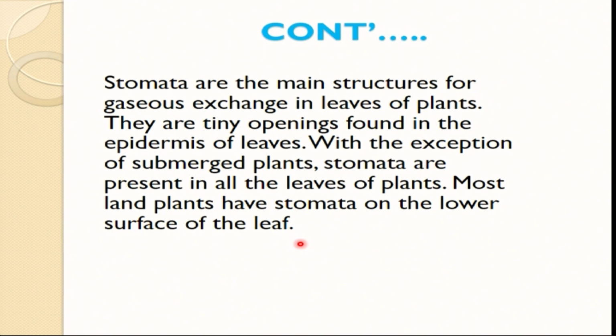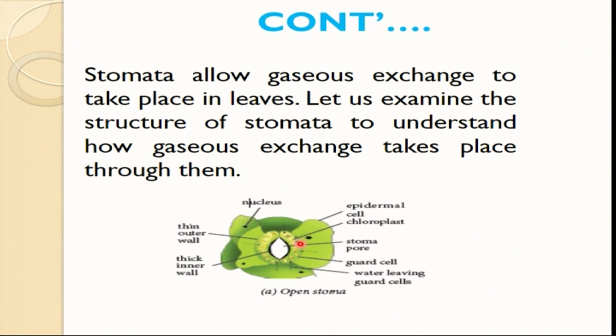Stomata are present in all the leaves of the plant. Most land plants have stomata on the lower surface of the leaves, as I mentioned. In your homestead, where you are staying, most of the plants are land plants, and their stomata are on the lower surface of the leaf. These stomata allow gaseous exchange to take place in the leaves, because most of the time they need carbon dioxide to carry out photosynthesis. So they need to allow carbon dioxide to enter and oxygen to leave the leaf.